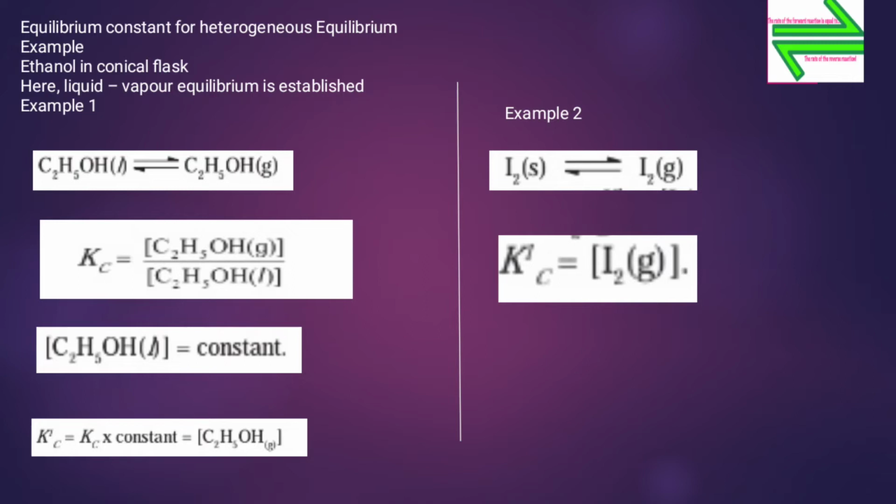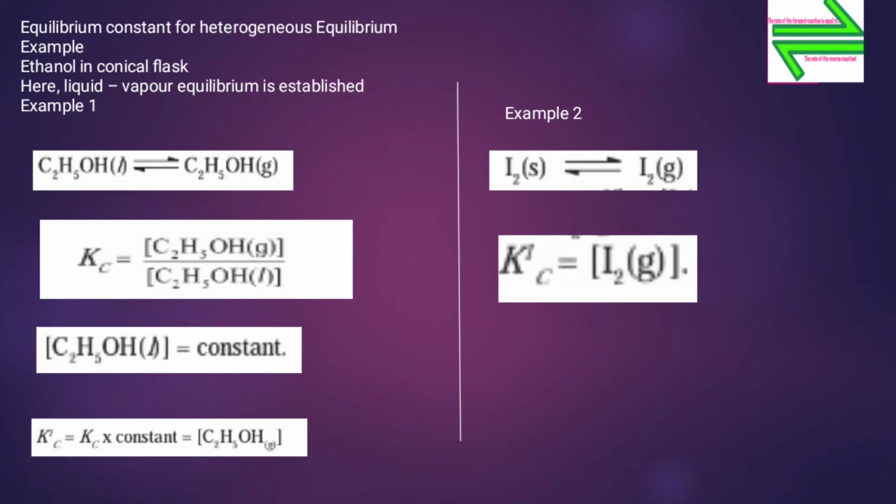For a given temperature, Kc, that is the equilibrium constant in terms of concentration, is equal to the concentration of C2H5OH in the gaseous phase divided by the concentration of ethanol, that is C2H5OH, in the liquid phase.